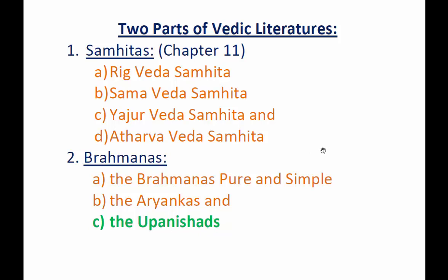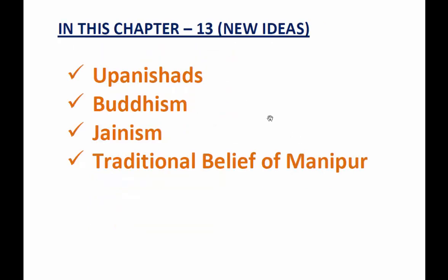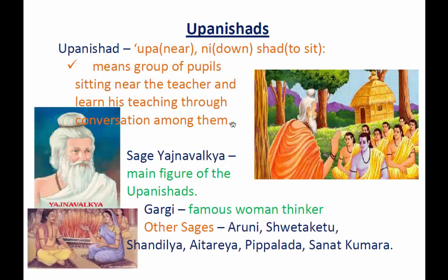Today we are going to study some of the religious reform during 5th century BC, which will include the Upanishads, which I have mentioned before, Buddhism, Jainism, and also the traditional religious system or the traditional belief of Manipur. So first of all, let us see Upanishads.